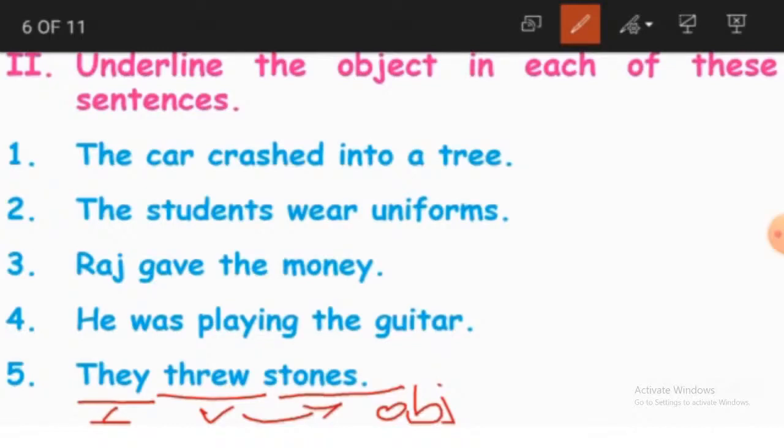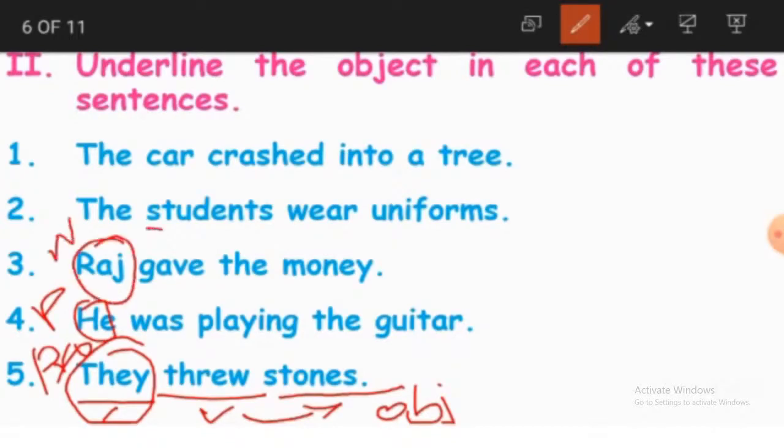And here they, what is it? Is it a noun or a pronoun, children? Can you guess this? They becomes the pronoun. So he becomes again a pronoun. Raj is noun. Students, noun. Again car, noun.